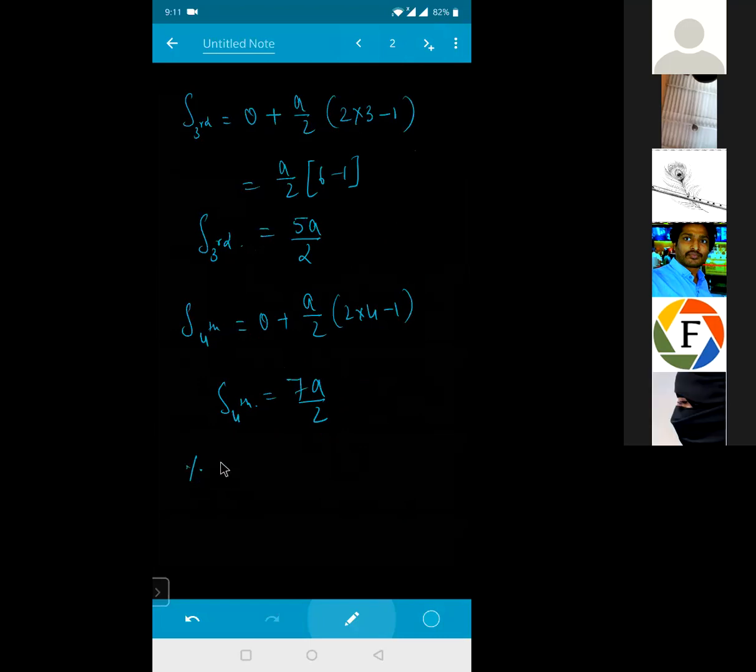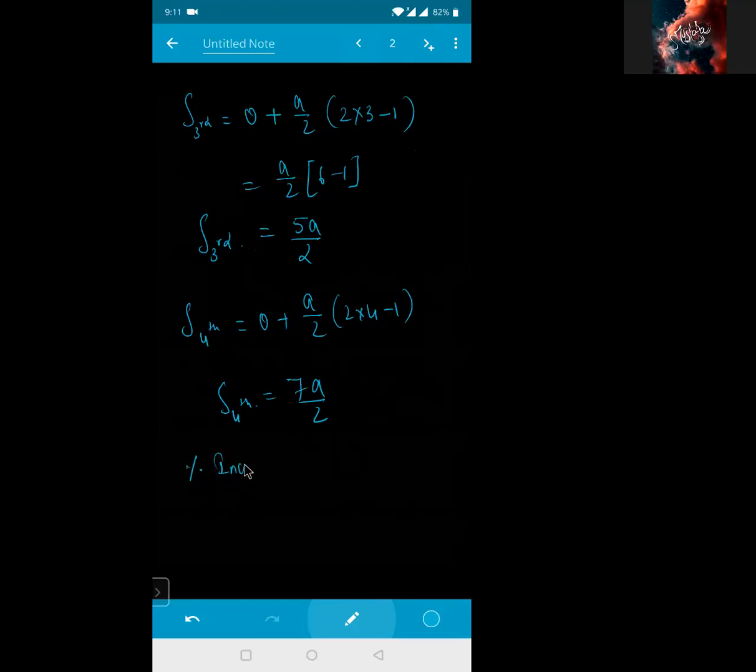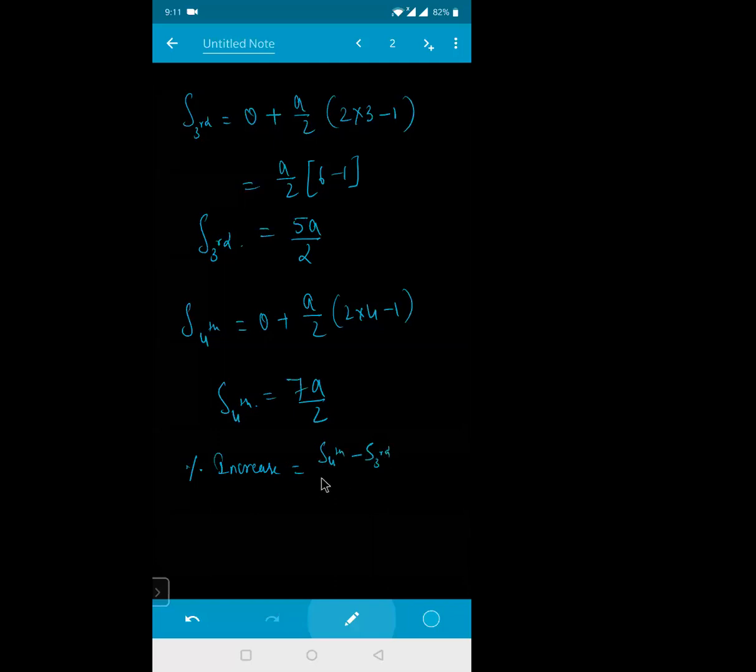How do you calculate the percentage increase, beta? Percentage increase is always equal to final minus initial, that is displacement in the fourth second minus displacement in the third second, divided by displacement in the third second, into 100. So this is your percentage formula. Got it, everyone? So now just substitute the values there, beta.